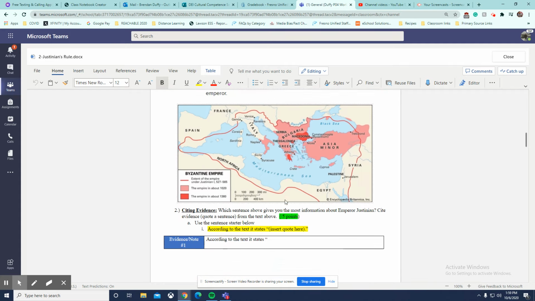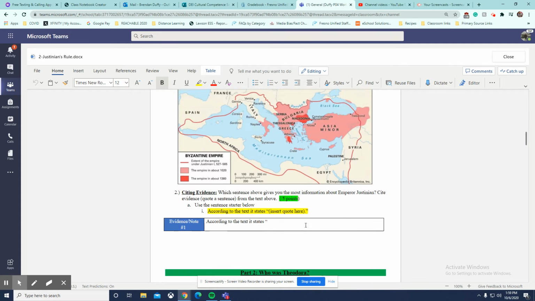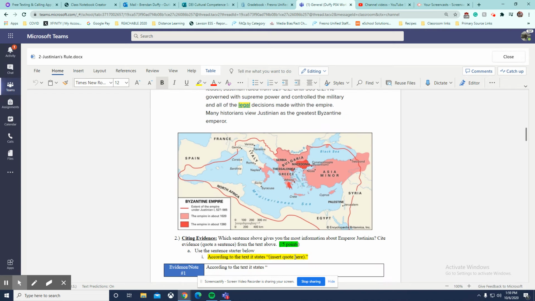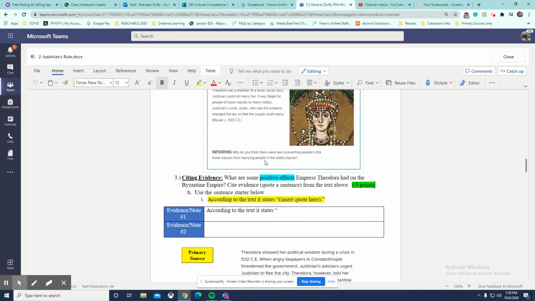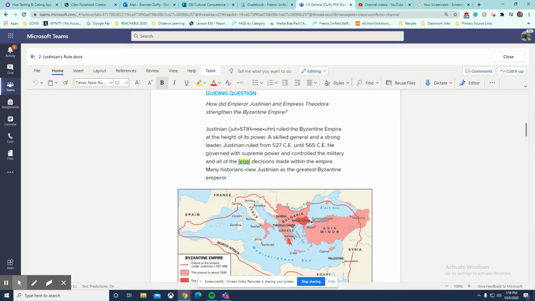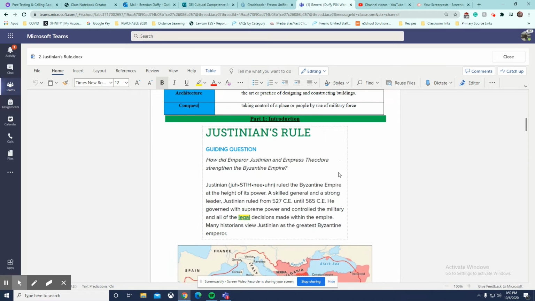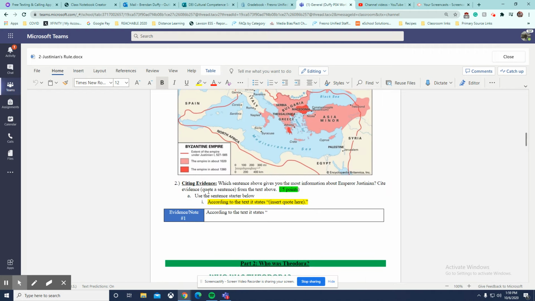So first question here. I always suggest you check out the questions first. I almost always put my questions below, so your paragraphs here and your questions here, and obviously that will be so on and so forth for the rest of them. So, Justinian's Rule. Which sentence above gives you the most information about the Emperor Justinian?